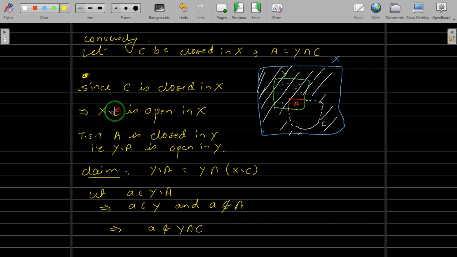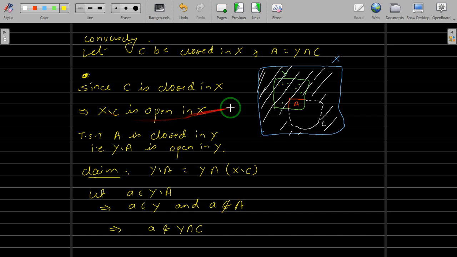Check out what is C. C is a closed set here, right? So A belongs to Y, and A does not belong to A. That implies this A does not belong to Y intersection C. What is the reasoning for this? The reasoning for this is your assumption. Your assumption is C is a closed set such that A is equal to Y intersection C. So if A does not belong to A, that implies this A will not belong to the Y intersection C.